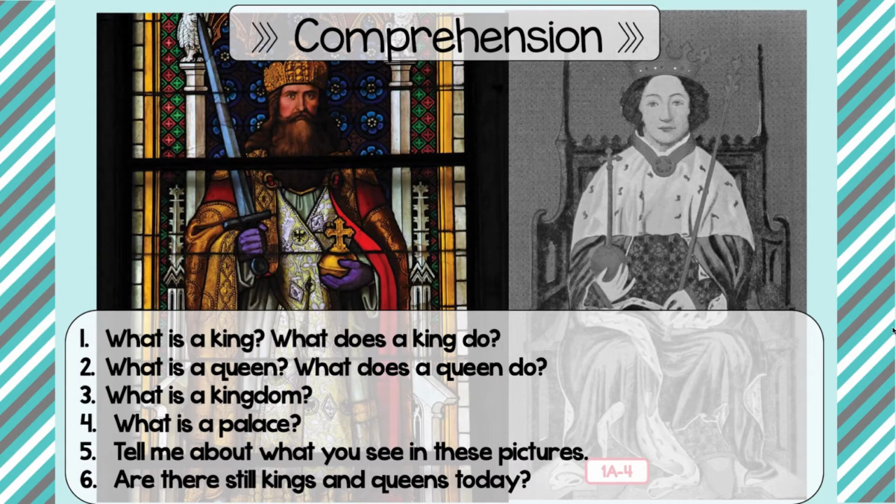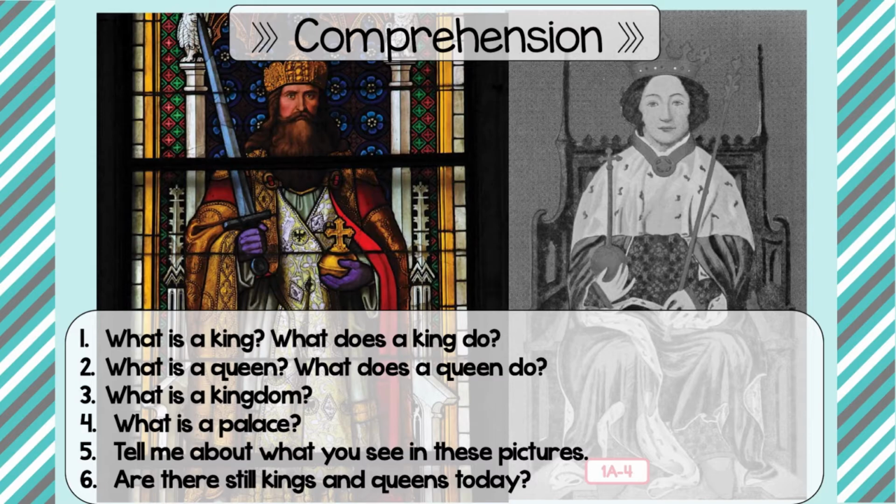All right, question number 5. Tell me about what you see in the pictures. Okay, in the pictures, I see a picture of a king and a queen, and they're both holding, the king is holding a sword and what was called an orb, and the queen is holding an orb and a scepter.